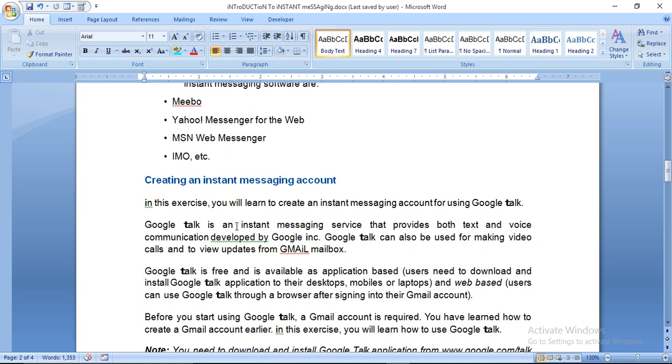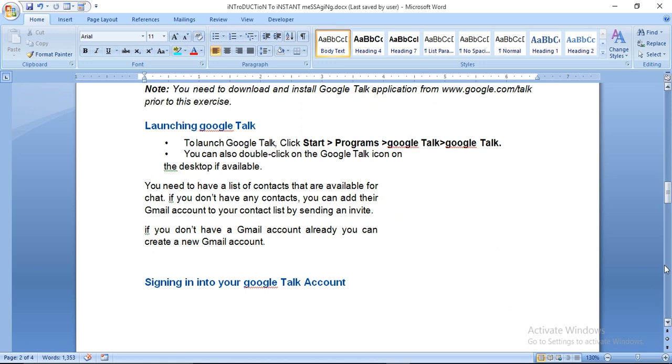It was free, it is free now, and Google Talk is an instant messaging service that provides both text and voice communication, developed by Google Inc. Google Talk can also be used for making video calls or to view updates from the Gmail box. Google Talk is free.